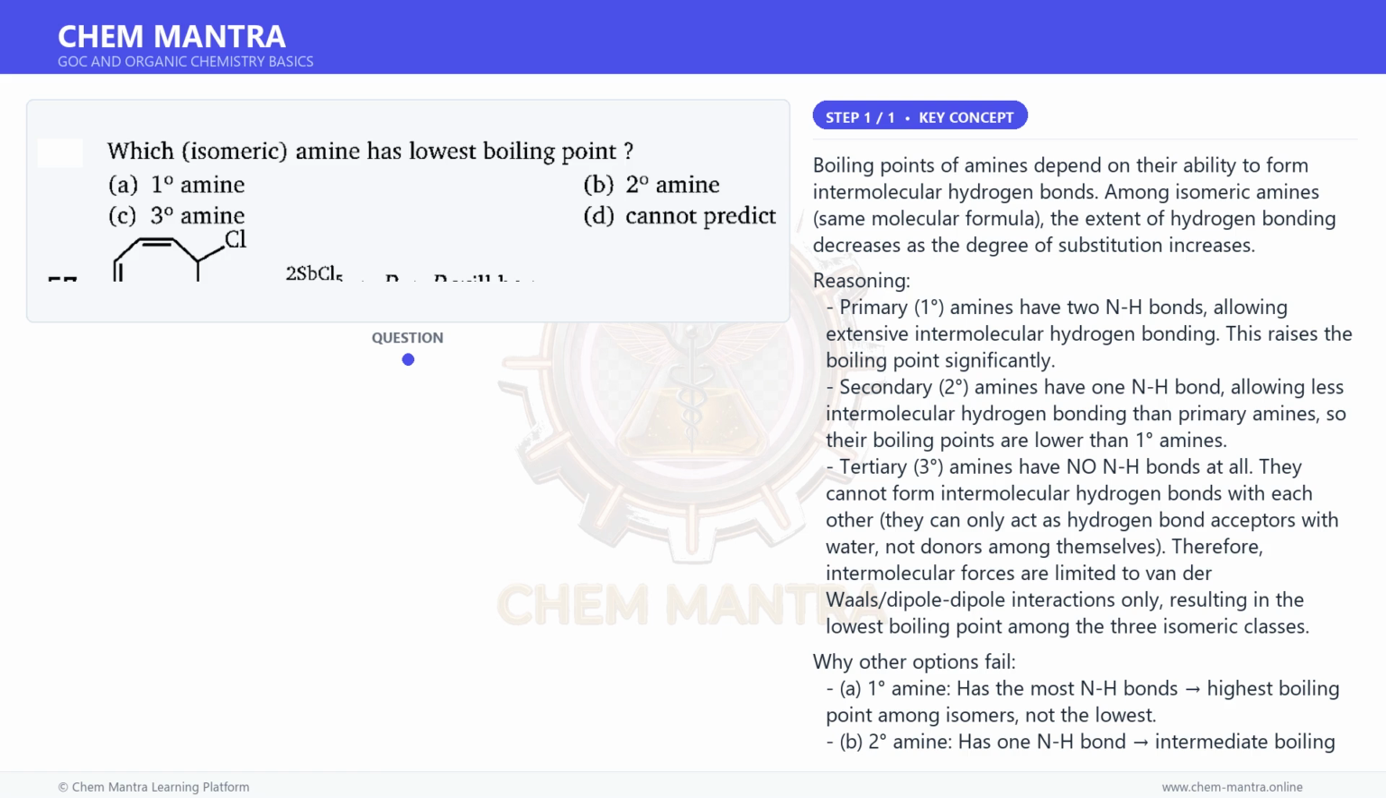Therefore, intermolecular forces are limited to van der Waals dipole-dipole interactions only, resulting in the lowest boiling point among the 3 isomeric classes. Why other options fail?